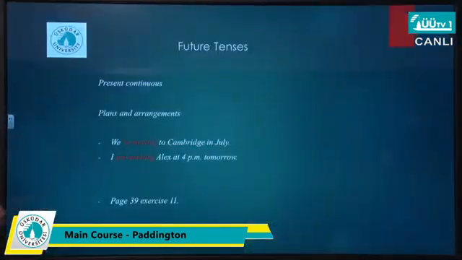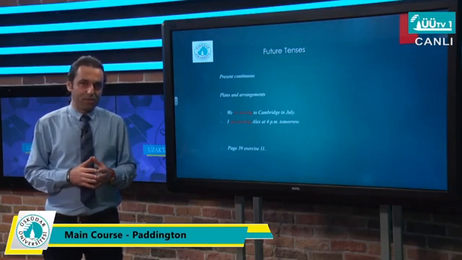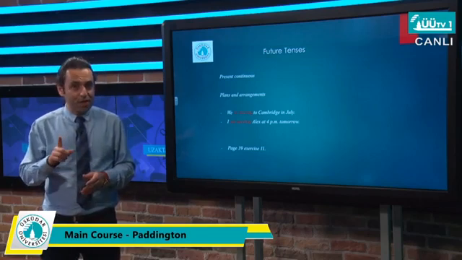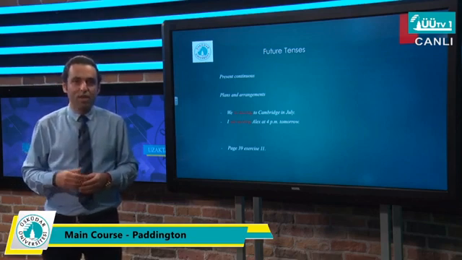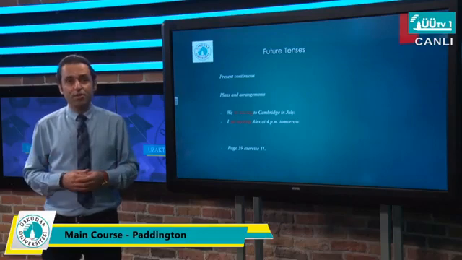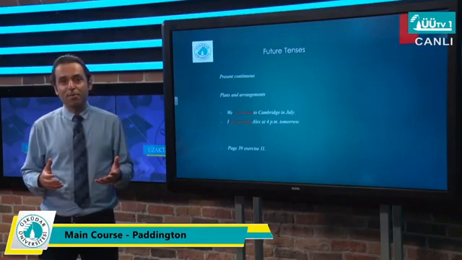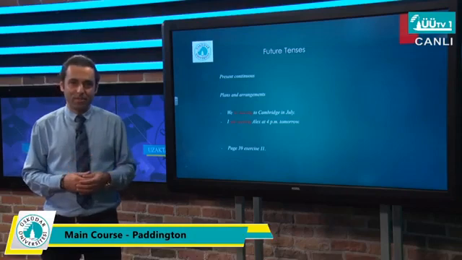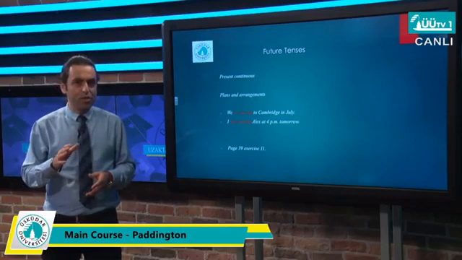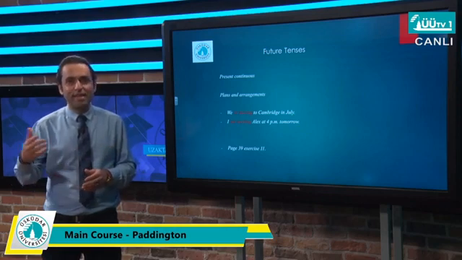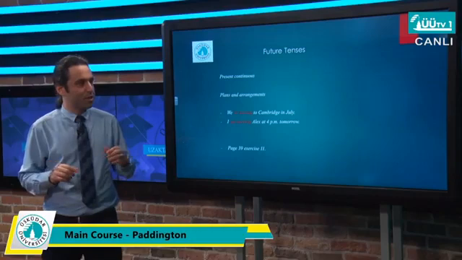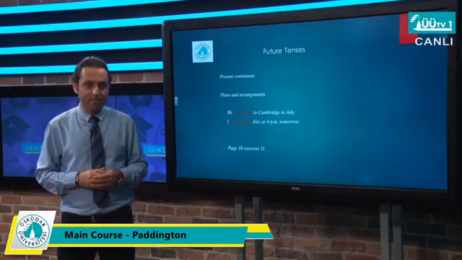The only difference before jumping to the exercise is this point: normally we can make a prediction when we are using will and going to. But don't forget, we can't use present continuous to make a prediction for the future. Tomorrow morning, you have a very important job interview. Now I want to make you optimistic and give you energy. I can say, don't worry, you are going to get it, going to. But I can't say, don't worry, you're getting that. I can't make a prediction by using present continuous.